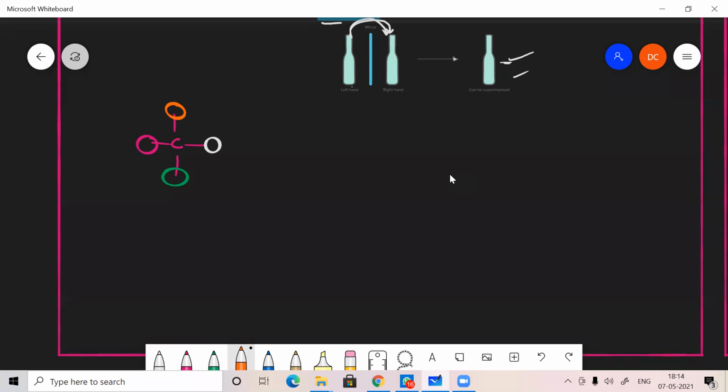If all 4 groups, the atoms or groups attached to the carbon, are different, then it is called a chiral molecule.